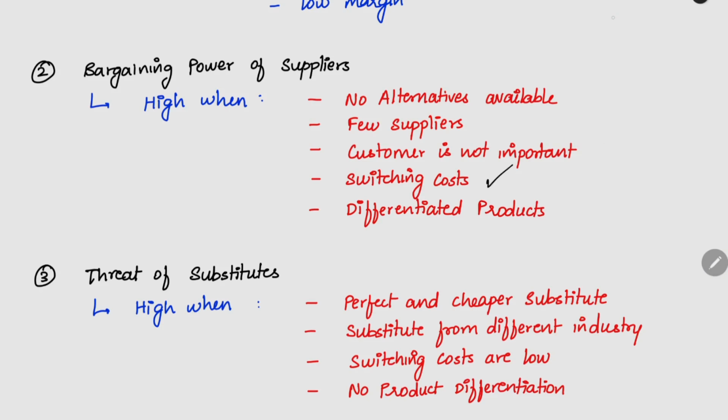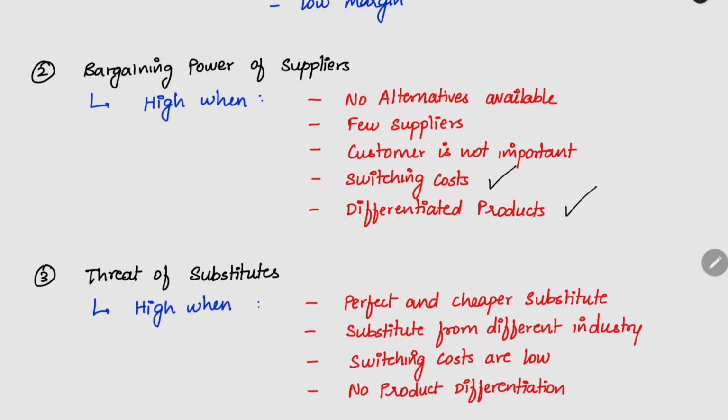Next thing is switching cost. If we switch to another product, another raw material, it will be very costly for us. We have to change the production facility and factory layout. Machinery, we have to buy new machinery. This all will be associated with the switching cost. If we change to another material, this cost we have to incur. Then also we will not change the raw material. We will try to stick with the same raw material.